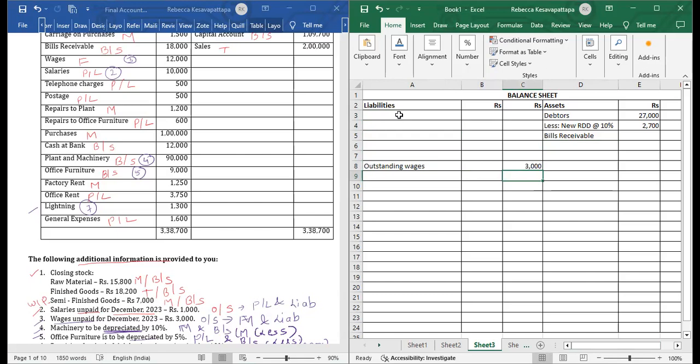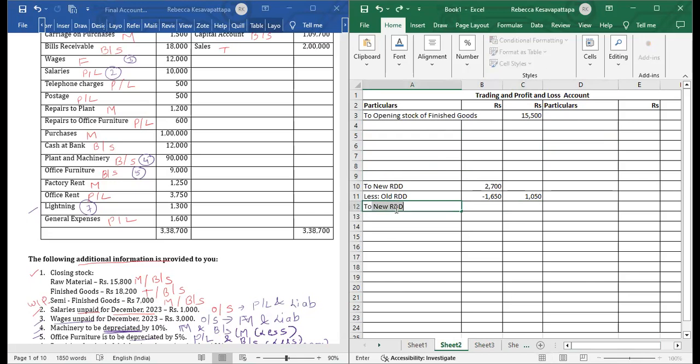Now this is done. Now we're coming to salaries. Salaries will go to the profit and loss account. Here we will write in P&L to salaries, inner column, 10,000. We see there was something to add, outstanding. This is also unpaid.